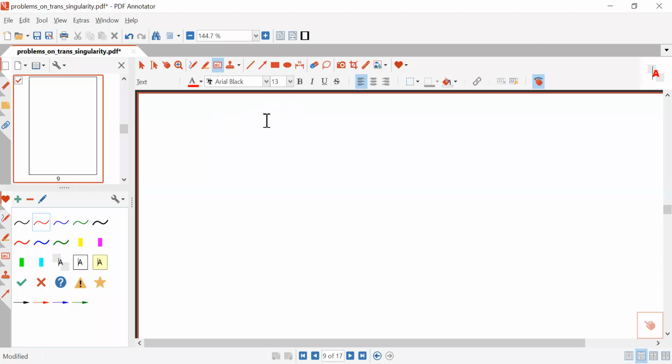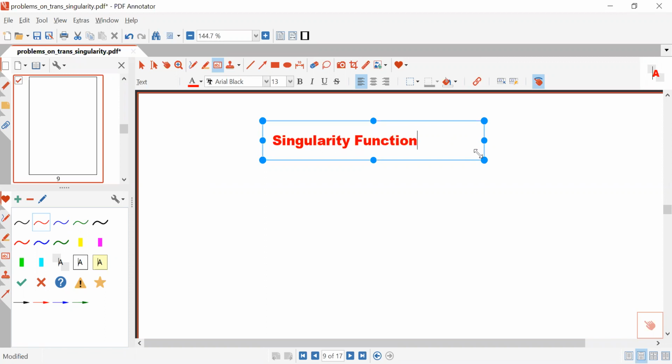In this lecture, I am going to discuss the function named the singularity function. This is a very important function, and knowledge of this function is very important because with the help of singularity function, you can derive various other types of signal.